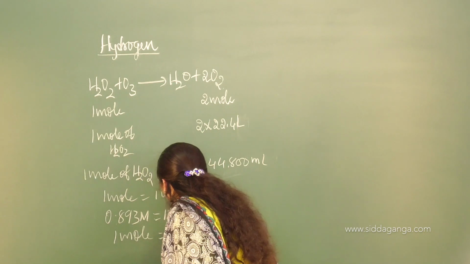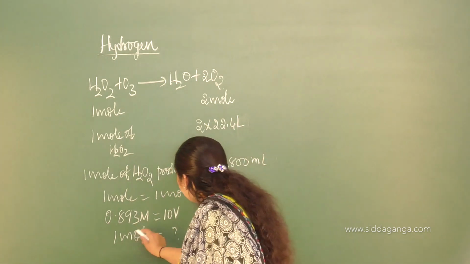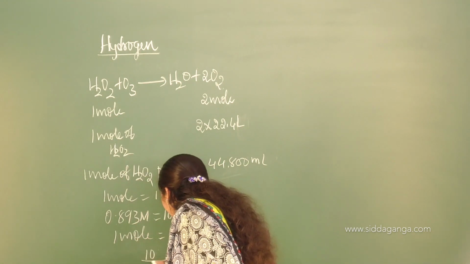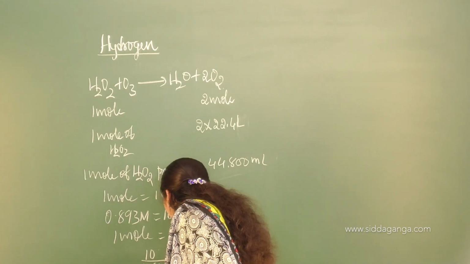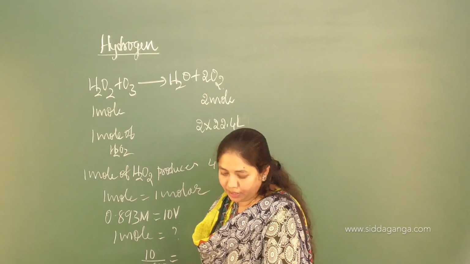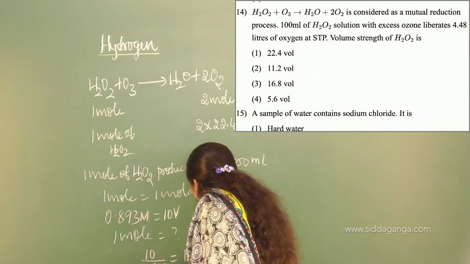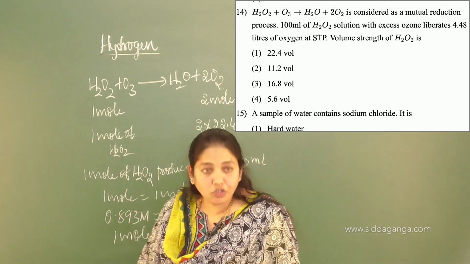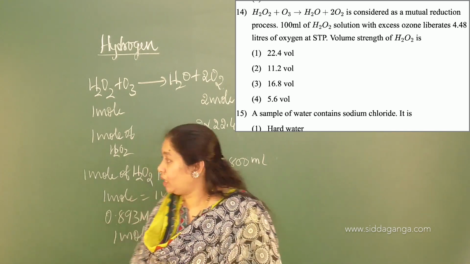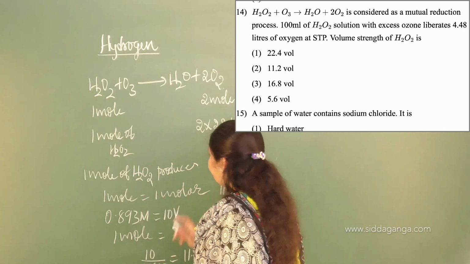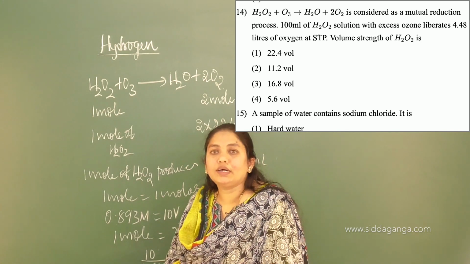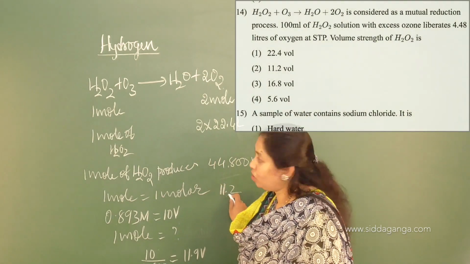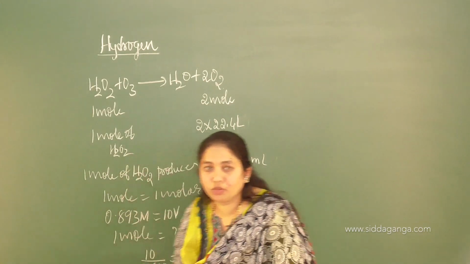You have to calculate that: 10 into 1 divided by 0.893. If you calculate this, it comes to around 11.9 volume, or you can take it as 11.2. So the second option is the answer for this one, 11.2. This is how you can calculate the volume strength of H2O2, that is 11.2. Understood this concept? Okay. If you move on to the next one.